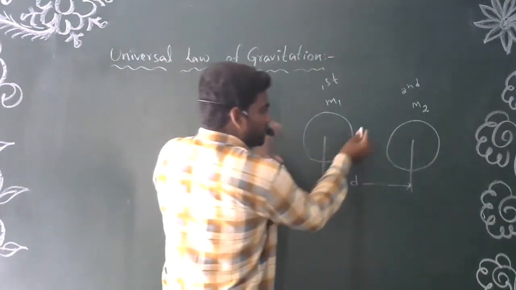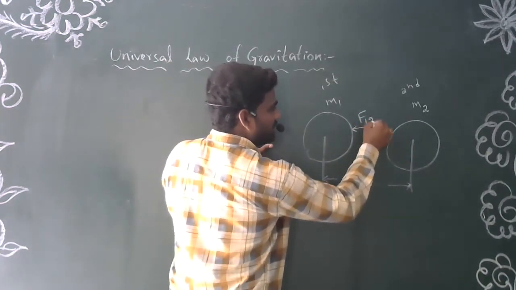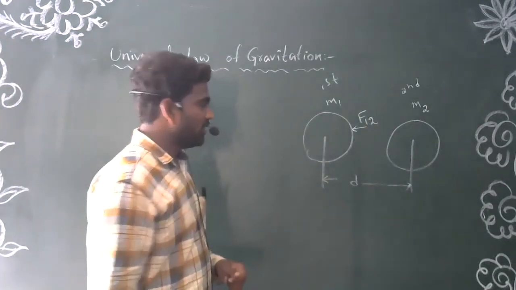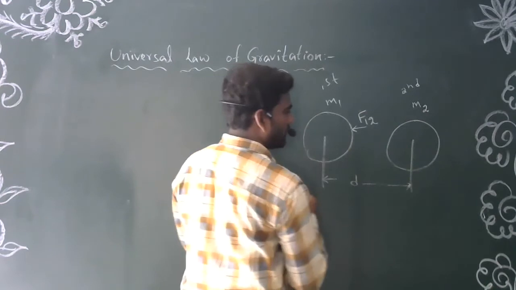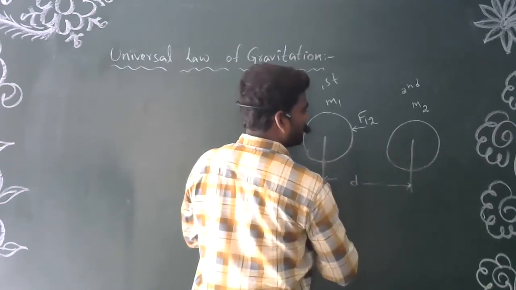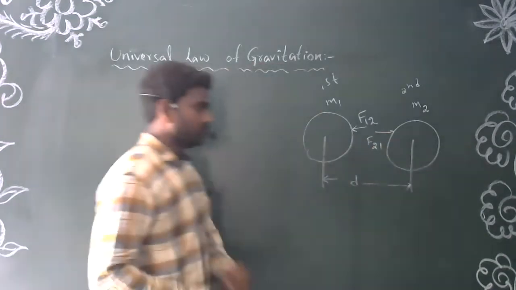Now, the first body is applying some force on the second body, which I am taking as F12. And the second body is also applying some force on the first body, and that force I am taking as F21.